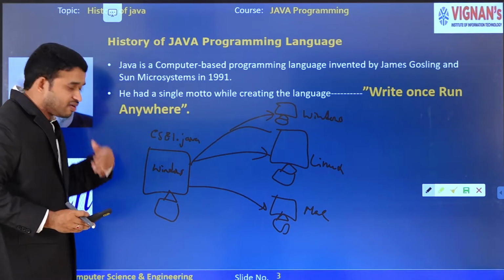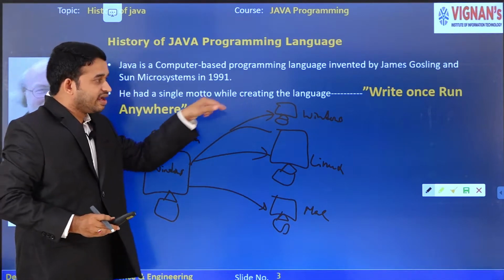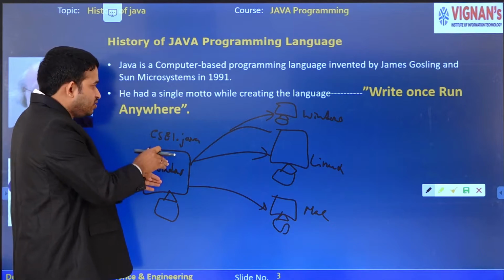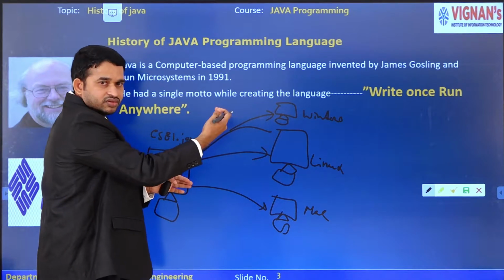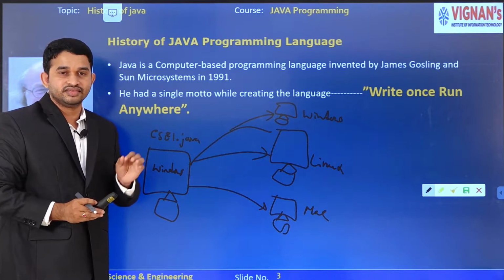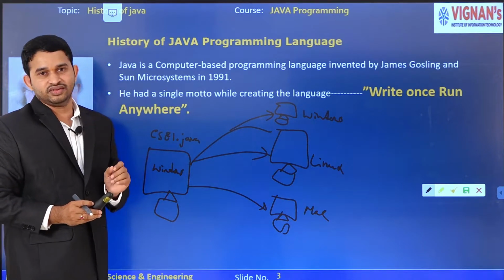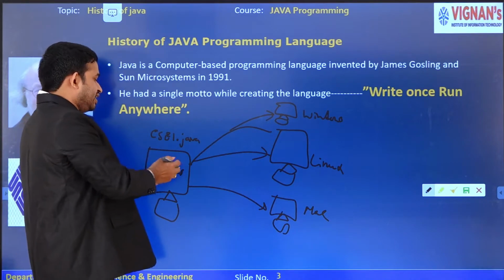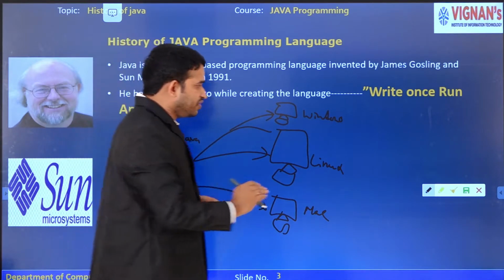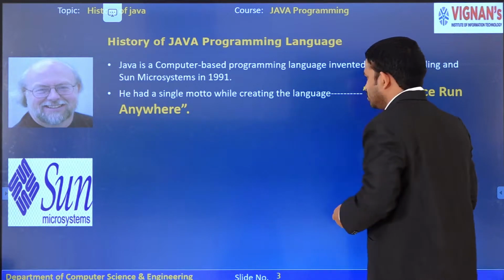I am developing an application once, writing it one time, and I want to use it anywhere. That is the beauty of the Java programming language. This concept we call Java is platform independent. If you write it here, it doesn't depend on any platform. It can run anywhere.